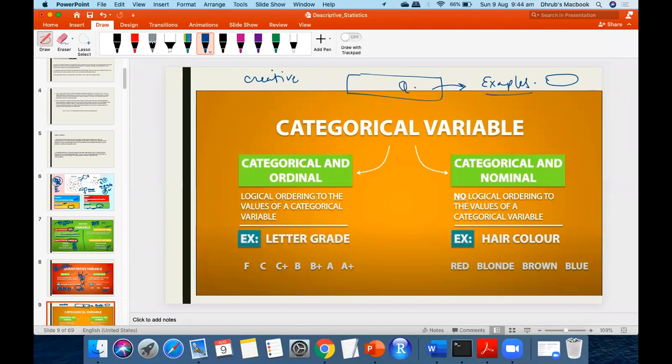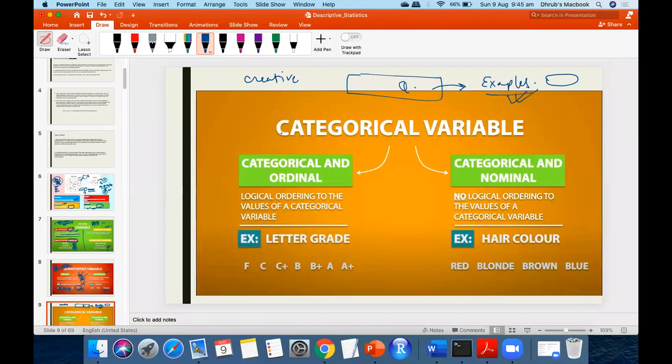Yes. Right. So the best way to overcome that is to give examples. Even in your mind, if you are confused, think about an example, and that will settle your confusion. Okay. Can we go ahead now? Yes, please. Okay. Now we talk about quantitative variable.